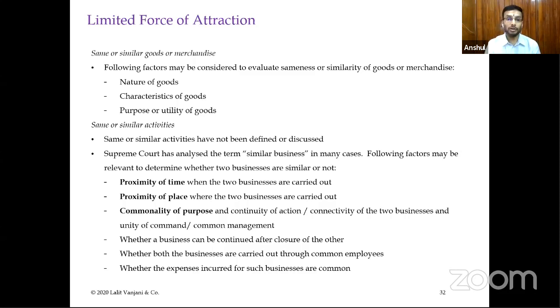Proximity of the place, commonality of the purpose. So these are some of the principles which have been laid out, but not conclusive individually. You have to see the circumstances in every case particularly and then decide what to be followed.